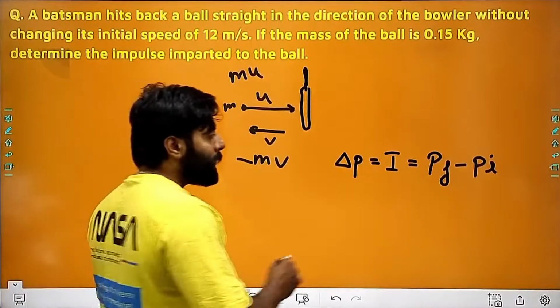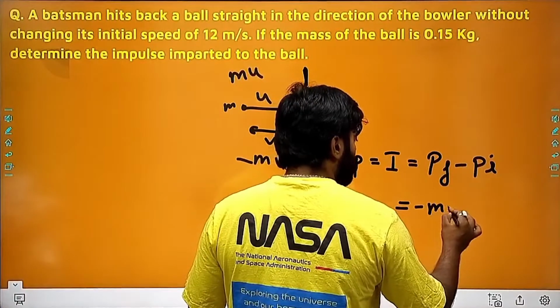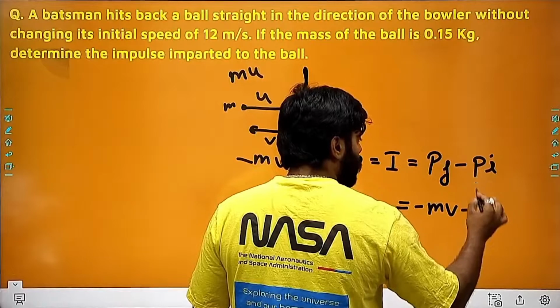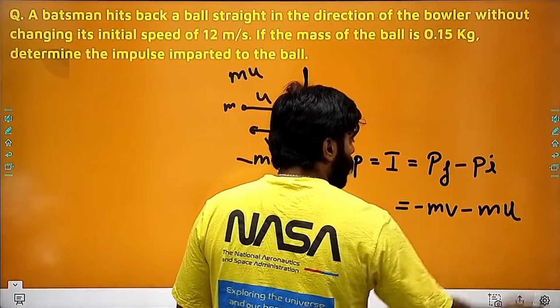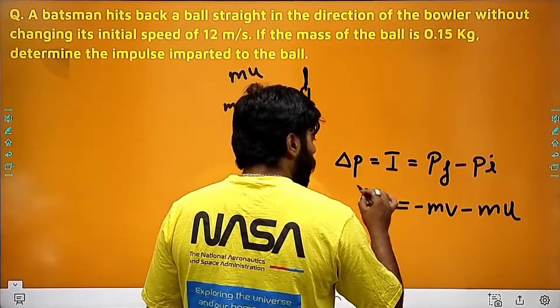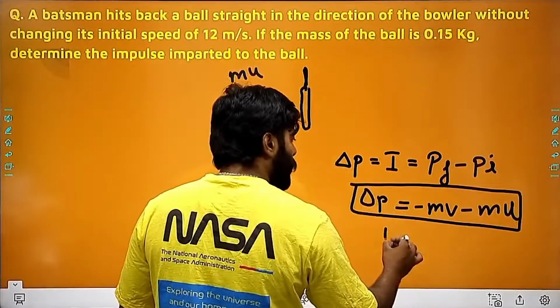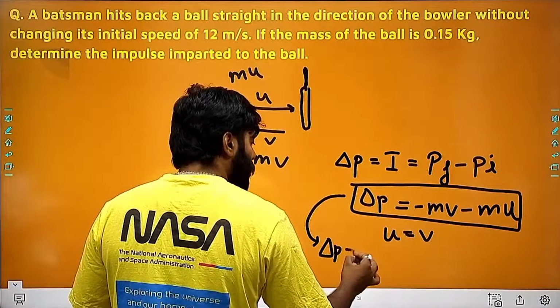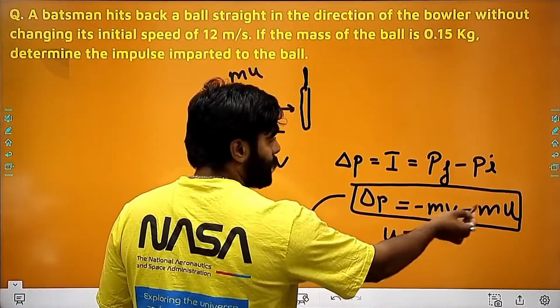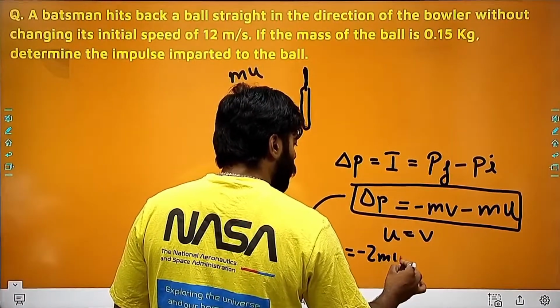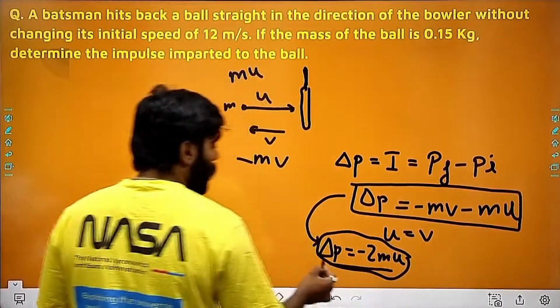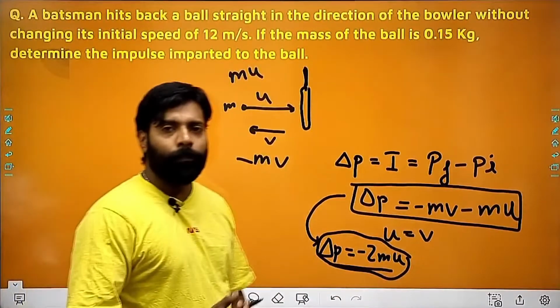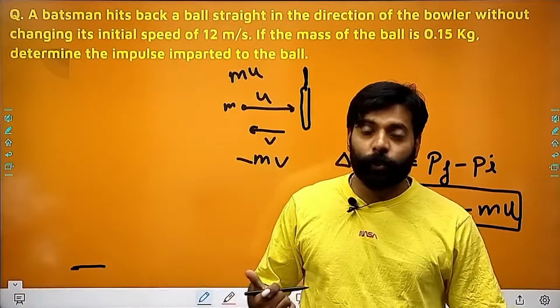So I consider this as minus mv, and this as mu. This is my delta p, and in our question u is equal to v. So substituting these values, we get 2 mu. This is a very important formula which we will be applying directly after this question.